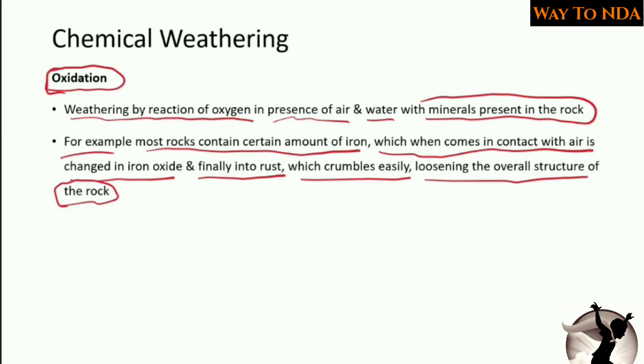Okay, it loosens the rocks and the fragmentation or disintegration of the rock happens. Okay, and this is called oxidation. Oxidation means the process which is happening due to oxygen. Oxygen is the main agent here.